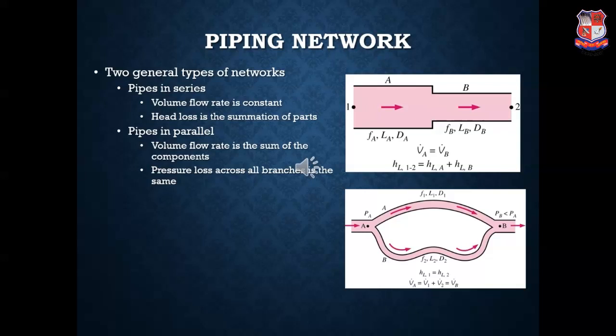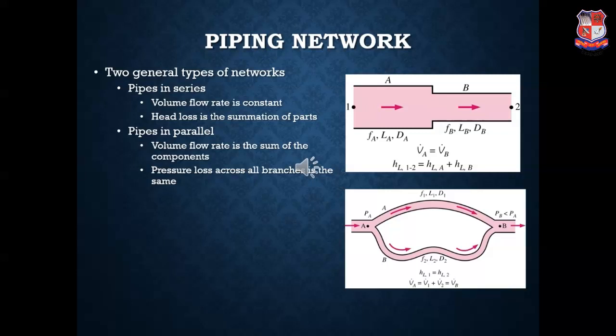The two pipes connected in series are creating a situation of contraction where the velocity at A will be equal to the velocity at B, as it follows the law of conservation of mass. But when we consider head loss, head loss will be equal to head loss at A plus head loss at B. That is, you have to add up both the head losses, that is head loss due to pipe A and head loss due to pipe B.